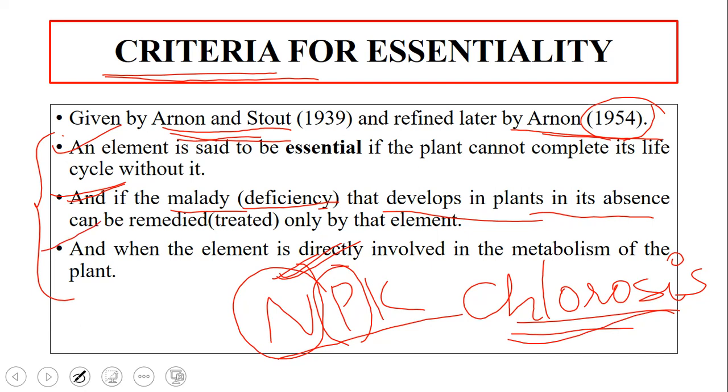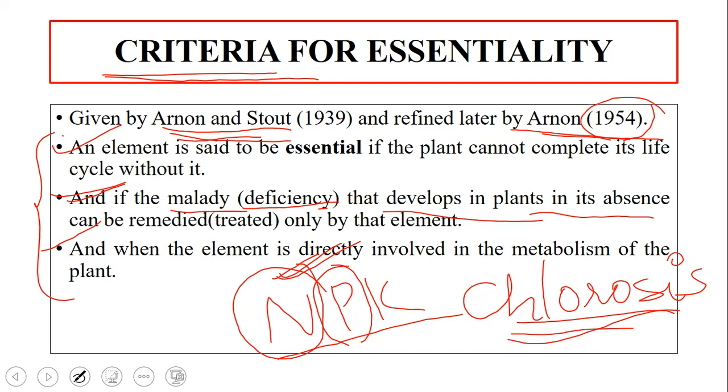And the third one is when the element is directly involved in the metabolism of the plant. As I told you, nitrogen is directly involved in the metabolism of the plant, like photosynthesis. For the metabolism of the plant, photosynthesis is very much necessary, right? So nitrogen is directly involved in the metabolism of the plant, and no other element can take its place. These are the three important rules which are said to be essential for a particular nutrient to be called an essential nutrient for the plant.